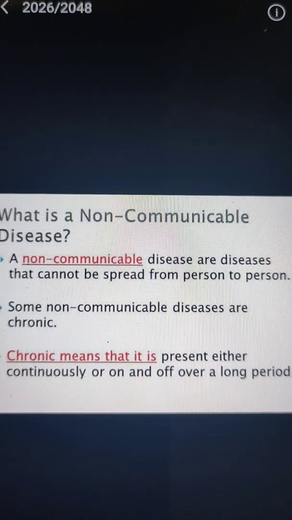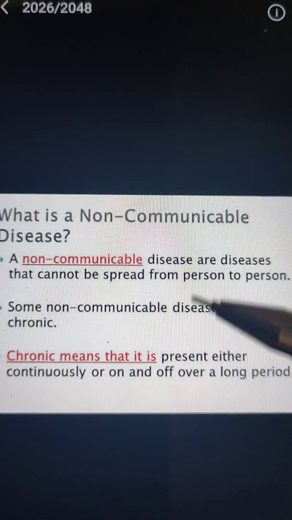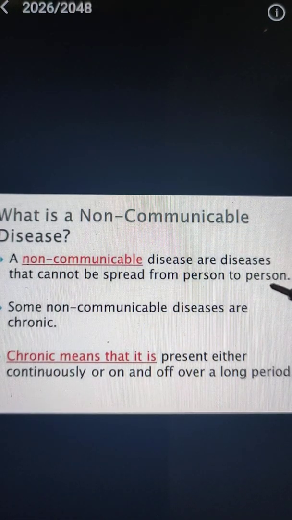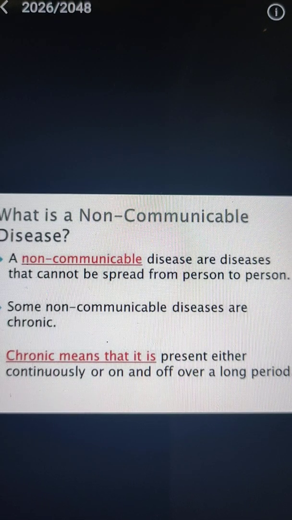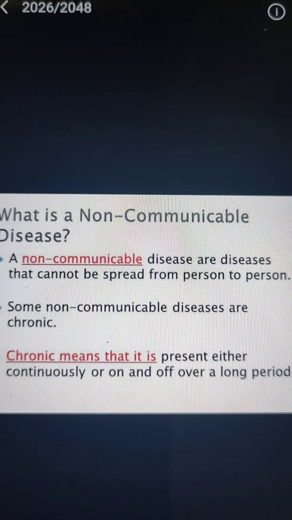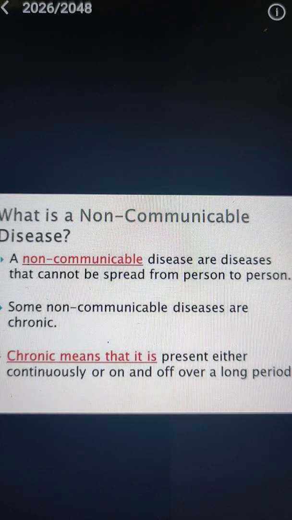So the first is non-communicable disease, the disease that cannot spread from person to person. Those diseases that do not spread from one person to another are known as non-communicable diseases. And some of the non-communicable diseases are caused due to the lack or deficiency of a particular nutrient in the food. That is why they are also known as deficiency diseases. And there are so many non-communicable diseases.